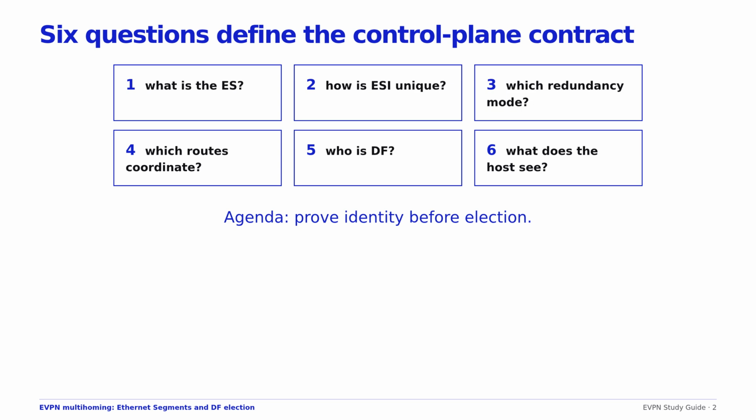Then we shall connect the EVPN control plane to the host-facing LACP system identity. Finally, we shall build a verification chain, from local configuration through received routes to one unanimous DF result. The objective is coordinated state, not 2 independent access links.